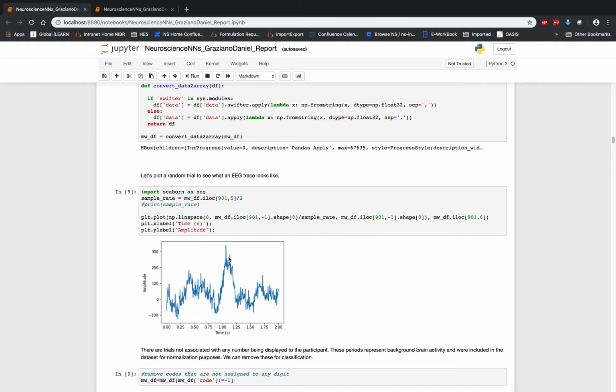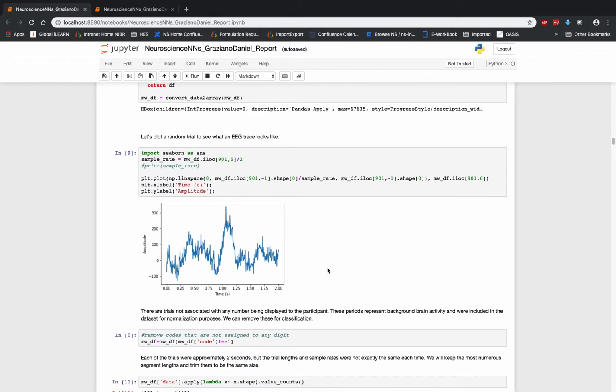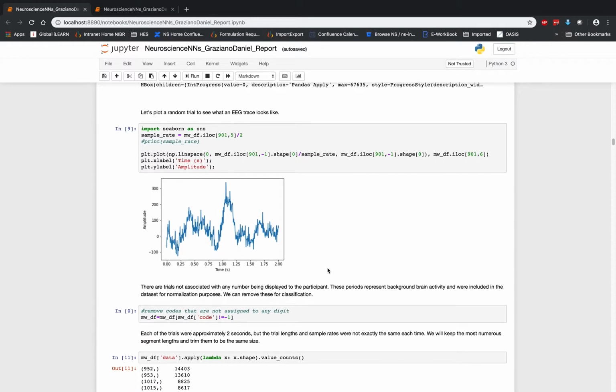We can plot a random EEG trace now from one of the trials to verify that we successfully loaded the data. So we just call a simple plot command here, and we can see that we have a nice 2-second segment of data. It doesn't look like much now, but we're really going to be transforming and analyzing this data and looking at it more closely. So later we'll make some sense of it. But for now, we just want to verify that it's there.